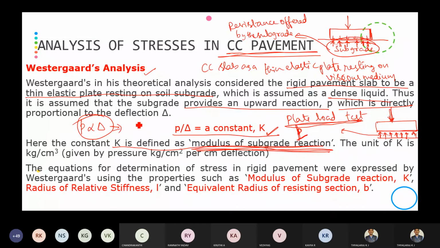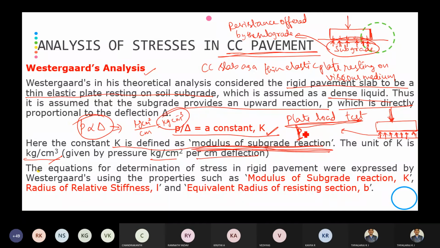Since pressure is in kg per centimeter square and the deflection is in centimeter, the unit of modulus of subgrade reaction is kg per centimeter square per centimeter, or kg per centimeter cube, which we are going to consider. So remember, modulus of subgrade reaction means it is the resistance offered by the subgrade to withstand the load stresses coming on the subgrade soil.